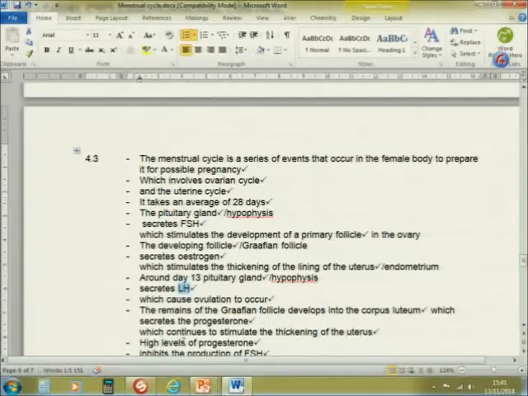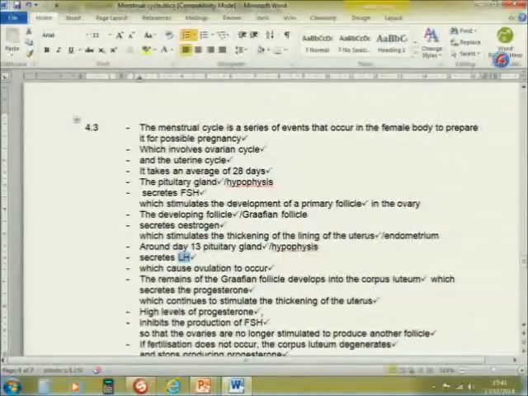As the corpus luteum develops bigger and bigger, there will be a high level of progesterone. And this high level of progesterone will inhibit the production of the FSH by the pituitary gland, so that the ovaries are no longer stimulated to produce another follicle.